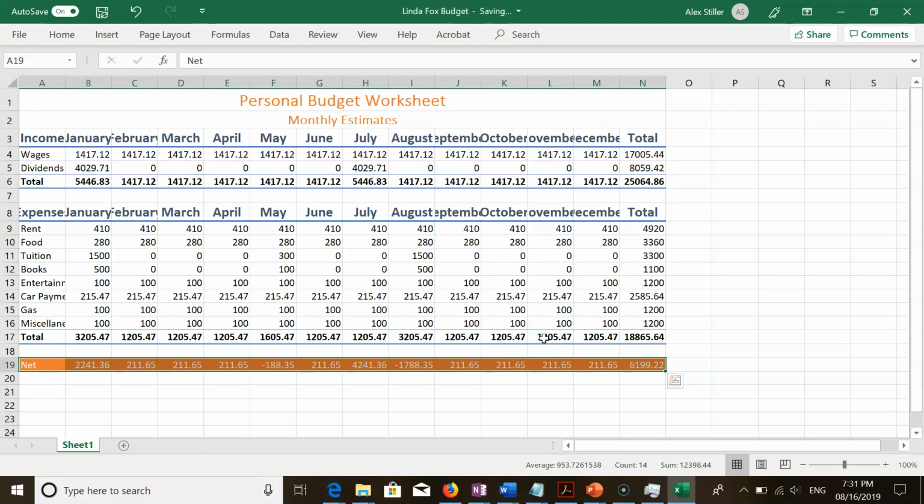Next up, format the range A4 to N4, A9 to N9, A11 to N11, A13 to N13, and A15 to N15 with the 20% accent 2 cell style format. So this would be a great time to select multiple non-adjacent ranges. So from A4 to N4,